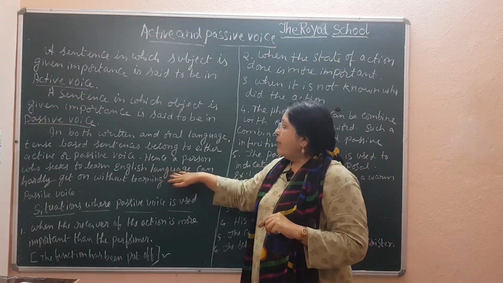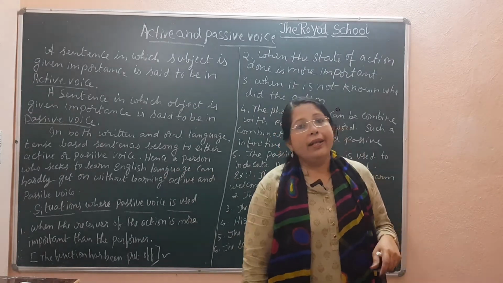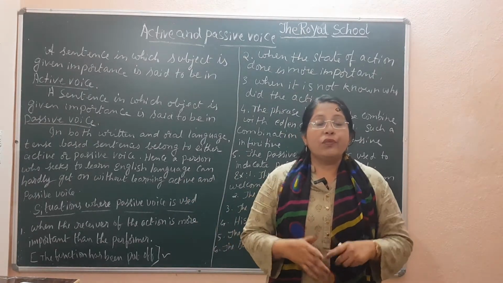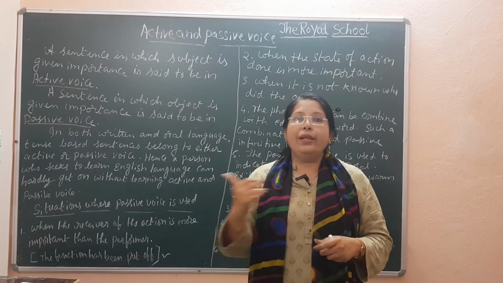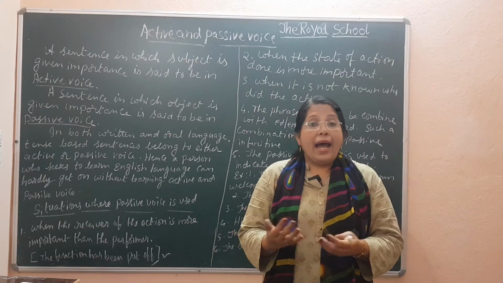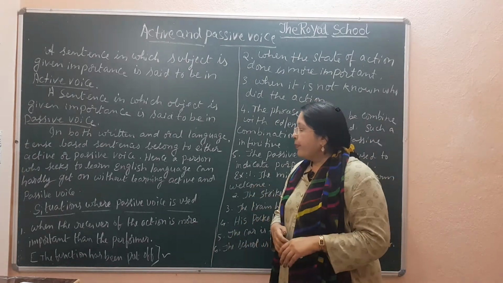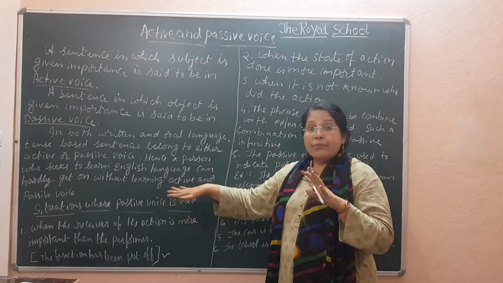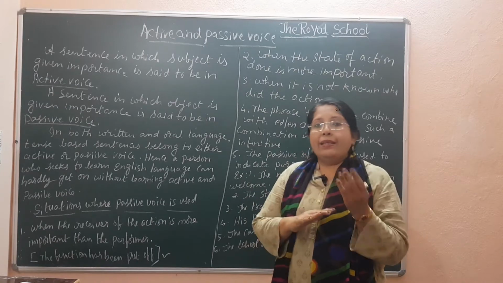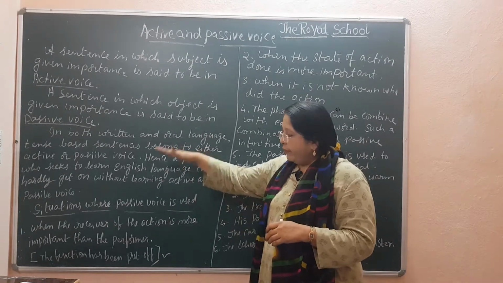So, a person who seeks to learn the English language can hardly get on without learning active and passive voice. Isn't it? It's true. If you need to learn better English, fluent English and flawless English, you need to learn active and passive voice, because many times we give more importance to the action receiver and sometimes to the action doer. There are some situations where we give importance to the passive, the action receiver. Which are those situations? We will study one by one.